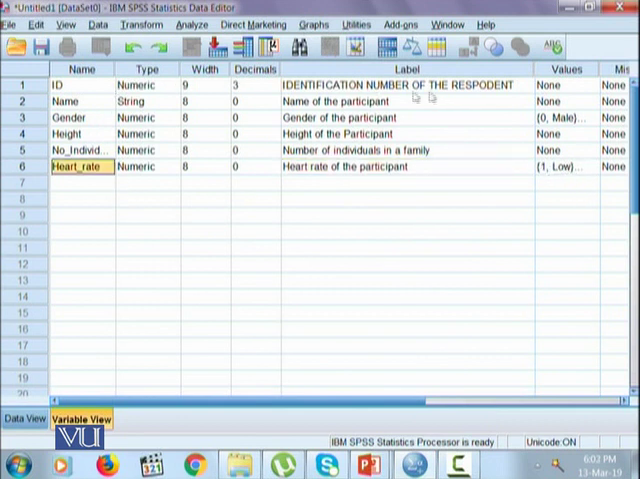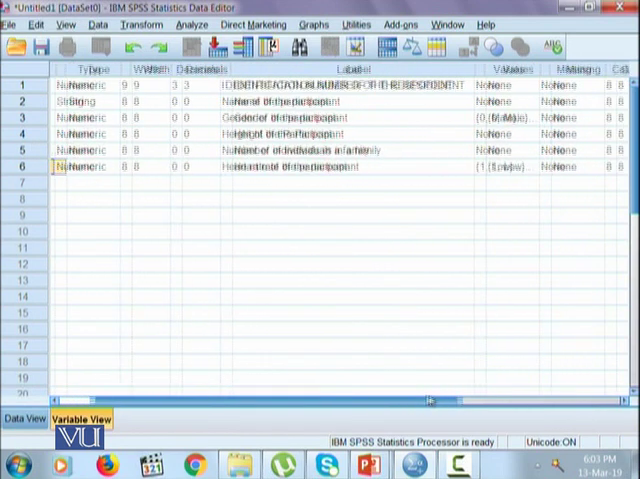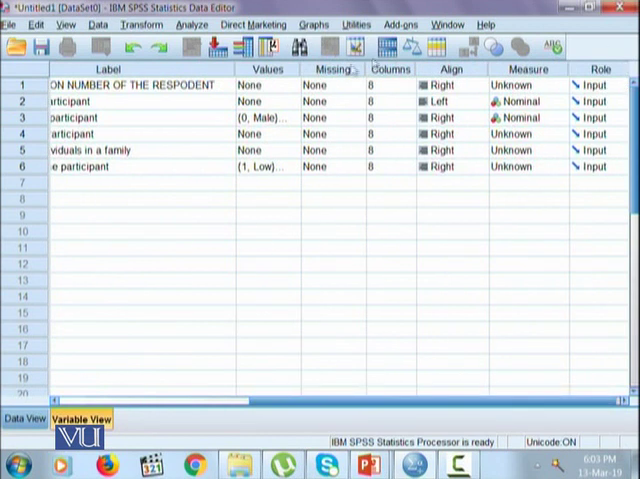Once we have entered these first 6 characteristics of our variable, in the next module, we will look into the rest of the characteristics of each variable and try to figure them out and learn about them. Thank you.